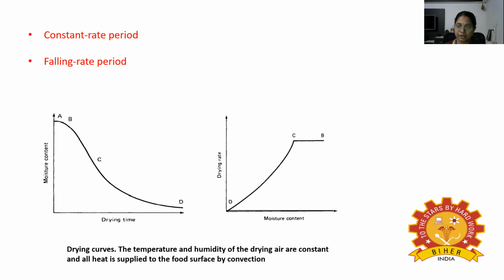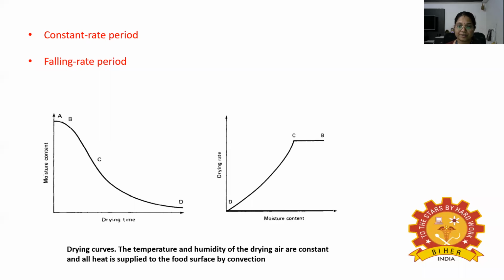Then diffusion of liquids caused by differences in the concentration of solutes at the surface and in the interior of the food. Then diffusion of liquids which are absorbed in layers at the surface of solid components of the food. Last one, water vapor diffusion in air within the food caused by vapor pressure gradients.